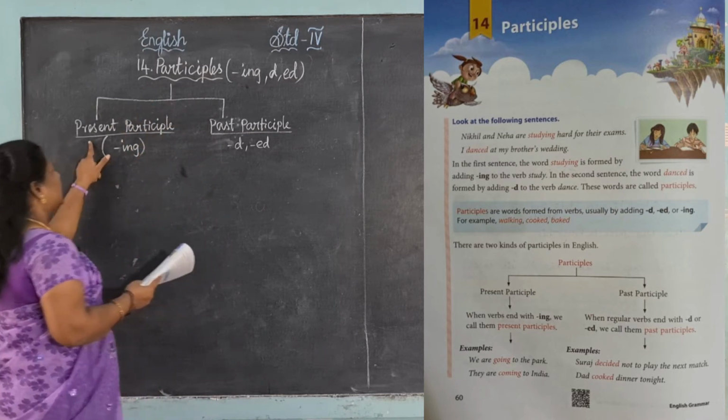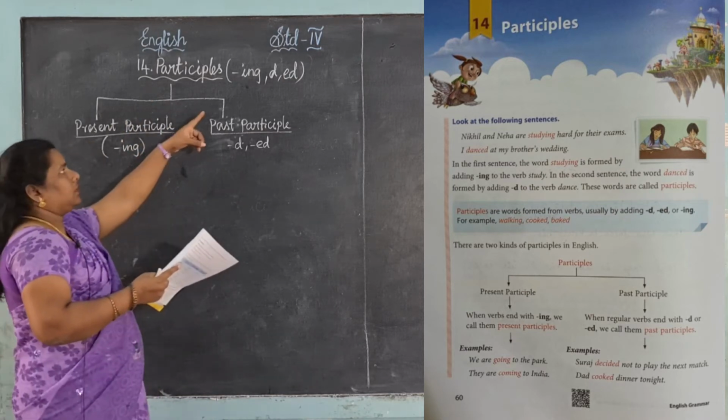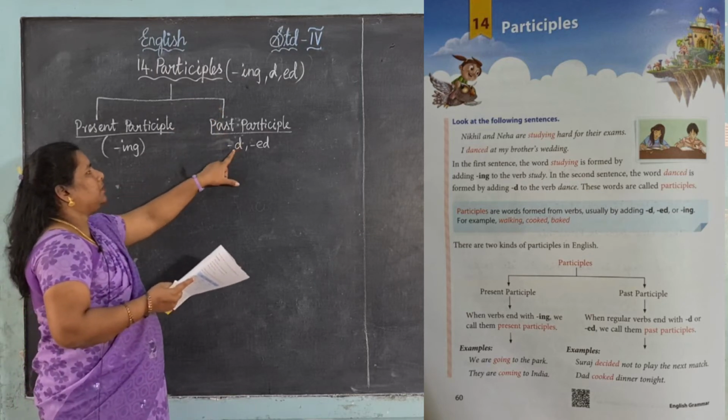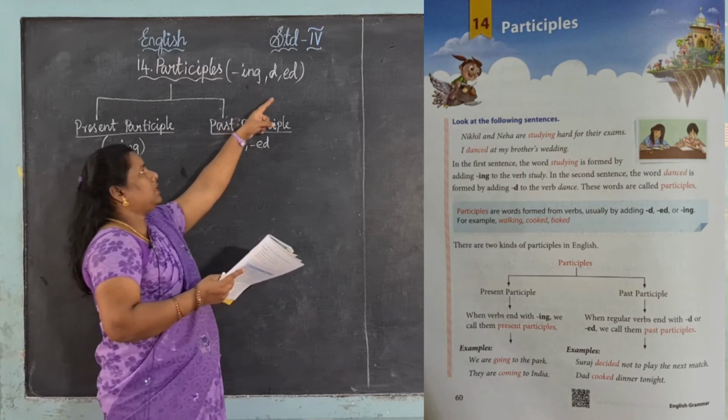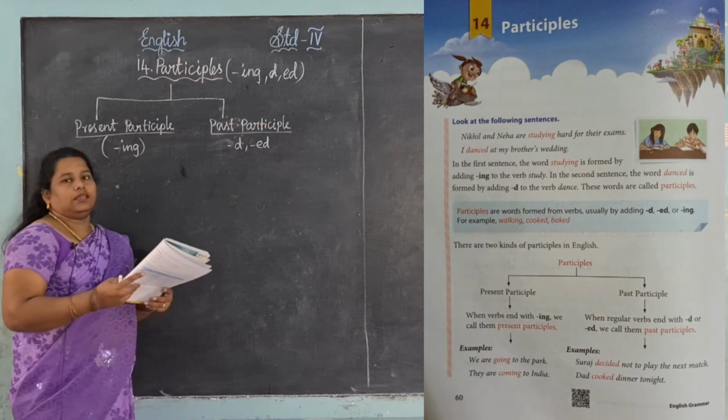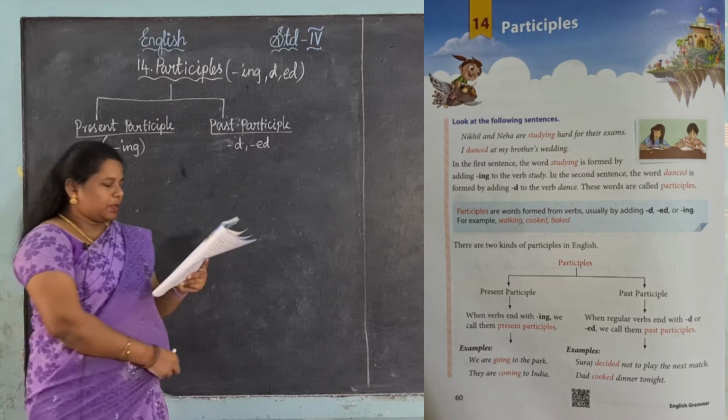Okay? Present participle. See, ing, with the form of the verb we want to add ing. Past participle means with the form of the verb we want to add d or ed. This is present and past participle.